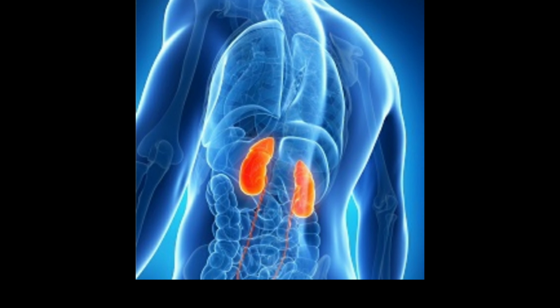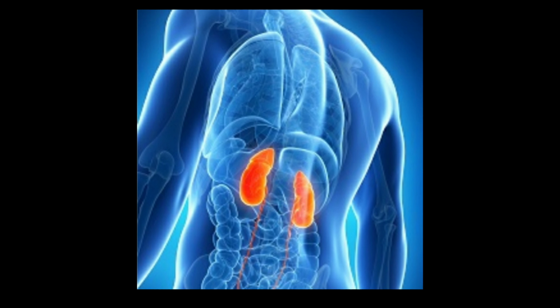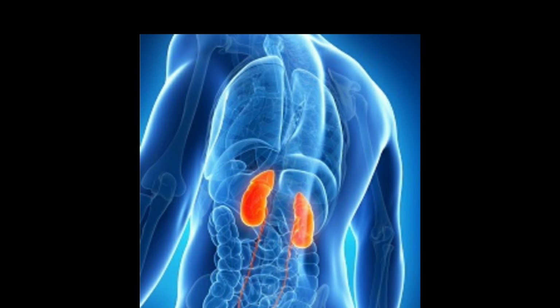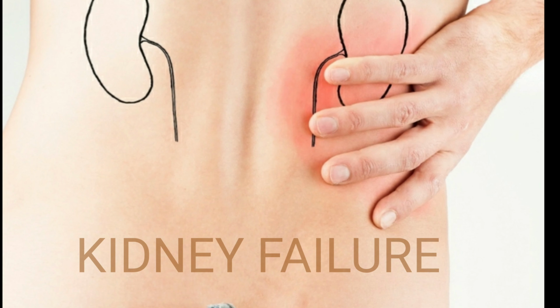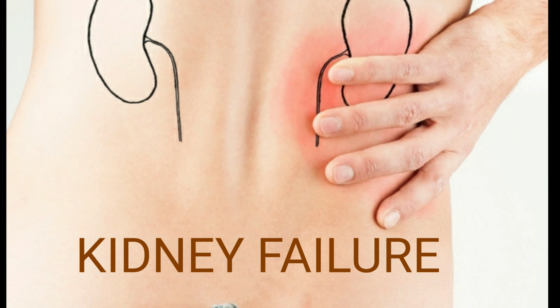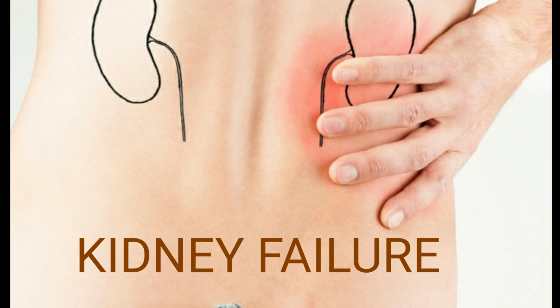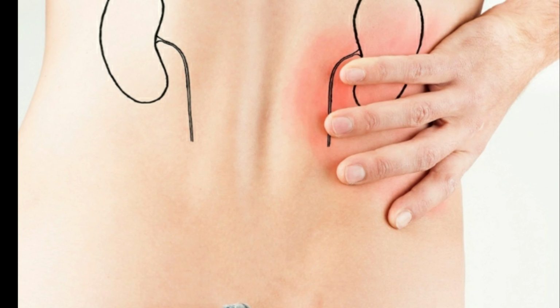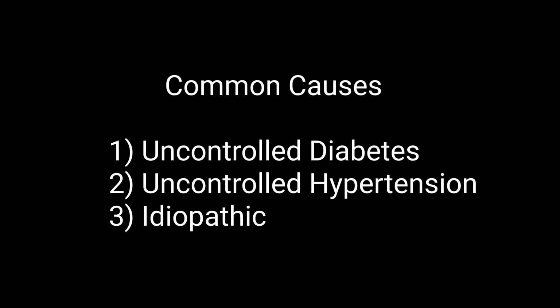Hello and welcome everyone. This is just an informative video on kidney failure, also known as renal failure, and its possible treatments. Kidney failure occurs when 85 to 90% of kidney function is lost or kidneys are not working well enough to keep you alive. Some direct common causes are uncontrolled diabetes, that is blood sugar, uncontrolled hypertension, that is blood pressure, and unknown, that is idiopathic.